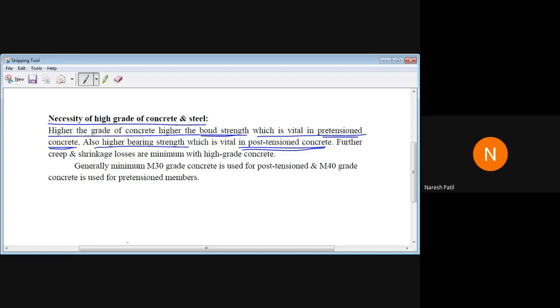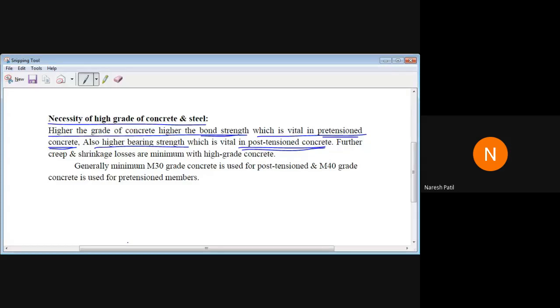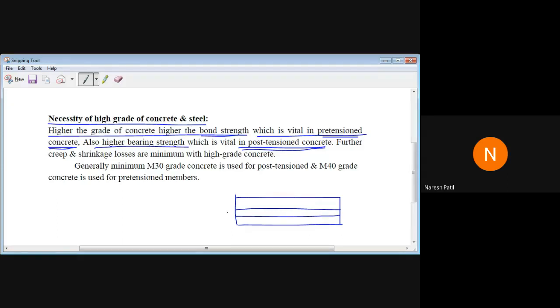I told you that in the post-tension system, there will be a duct or a vent provided in the concrete. Through that, the tendon will be passed, and after passing, it will be stretched and locked at the ends, as I told you. Suppose there is a vent in the concrete, and through that the tendon will be passed, because it's post-tension. After the concrete reaches the hardened stage, the cable will be passed through the vent.